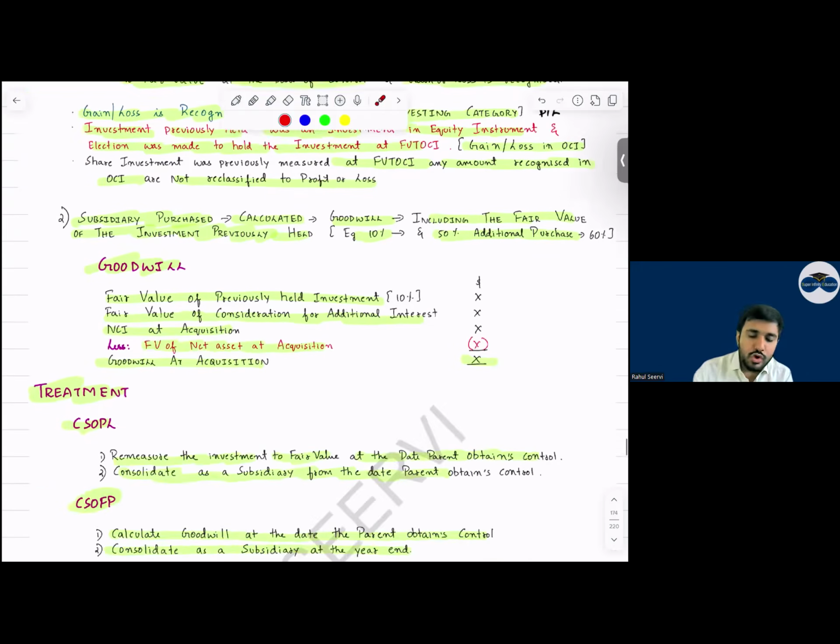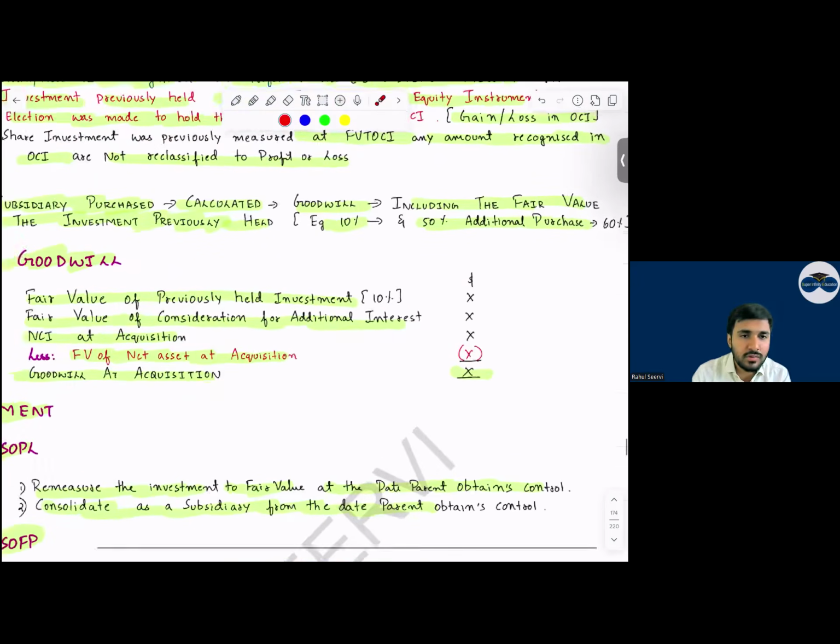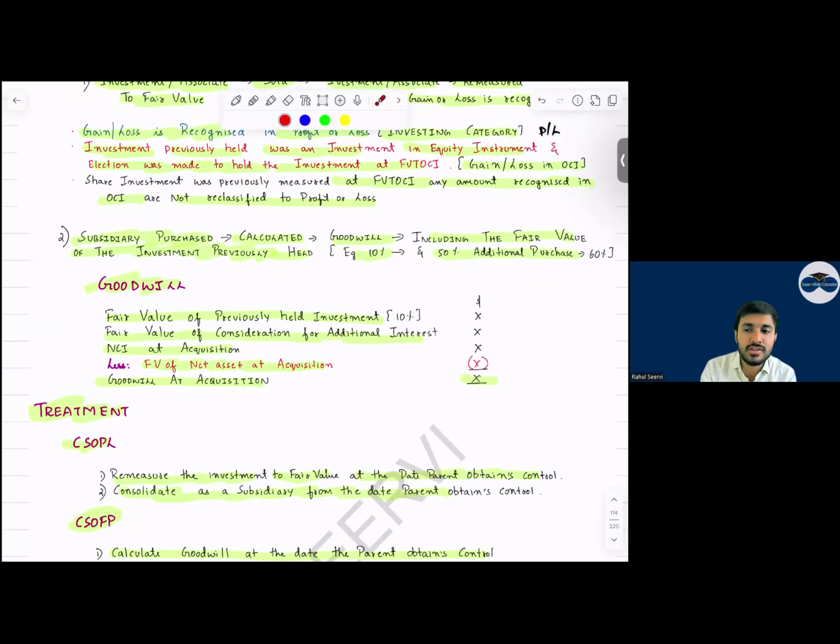So how will we do the goodwill calculation? The goodwill calculation is the same, only one small difference. See now, the fair value of the previously held investment, that fair value you have to consider here. Then the fair value of the consideration for the additional interest, the additional 50%, and the fair value of the remaining rights retained. Consider the NCI at acquisition less fair value. Then you get the goodwill at the acquisition date.